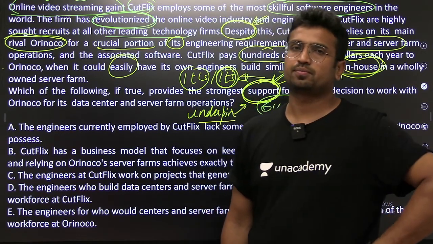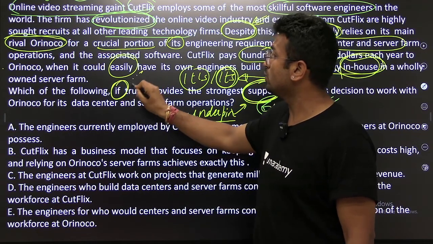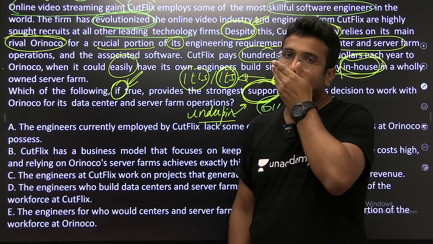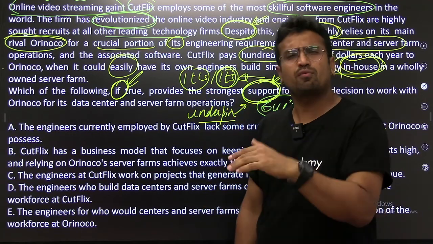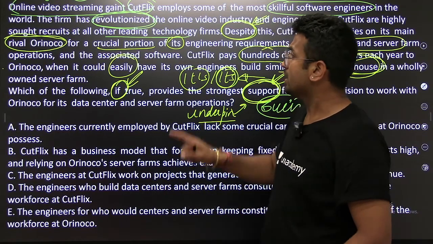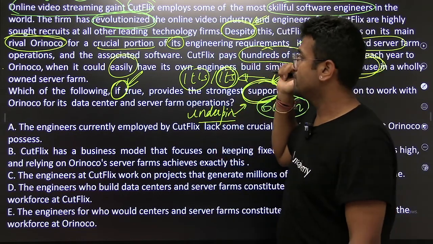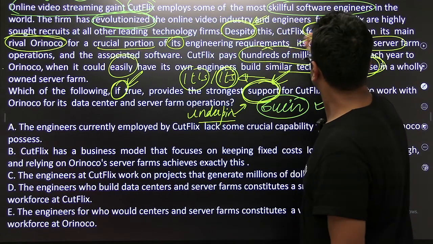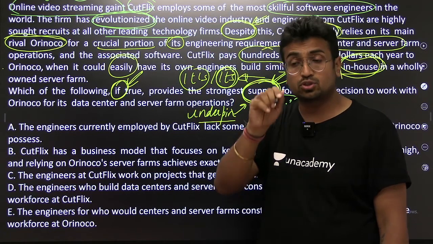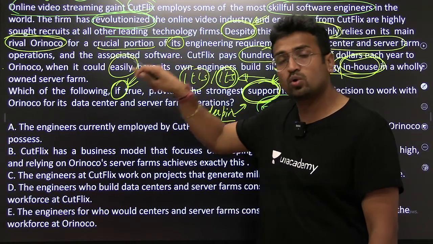But what do we have to do? We have to find a statement which should justify, which should support the Cutflix decision of relying on Orinoco, which should substantiate and strengthen the Cutflix decision on relying on Orinoco.